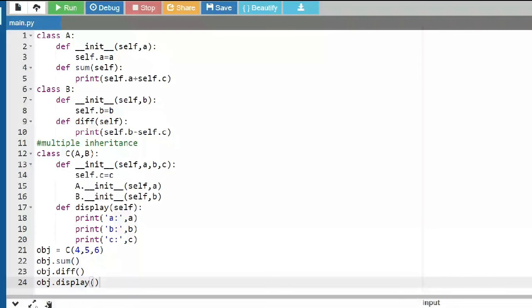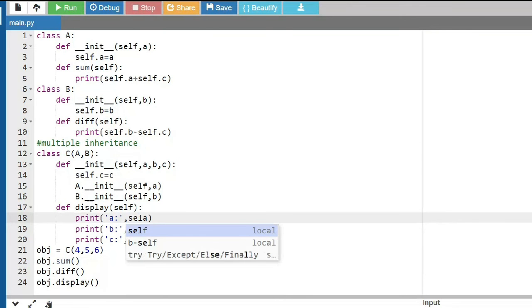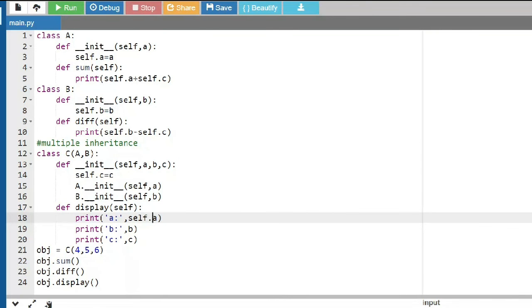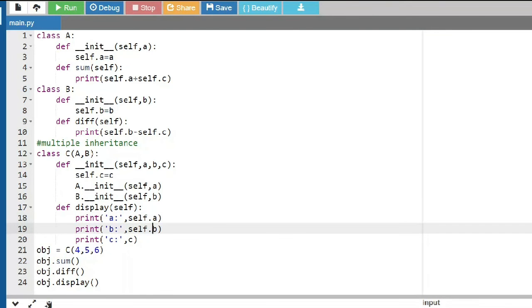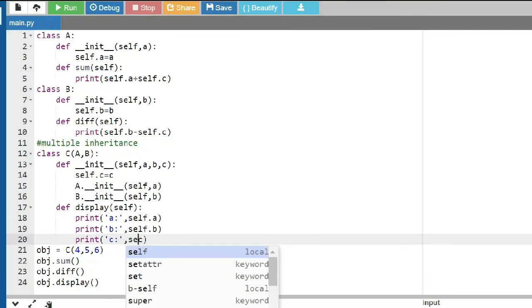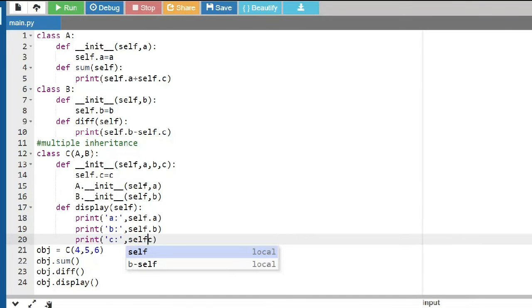I have to say self.a, right? Self.a, and this is self.b. This is self.c.